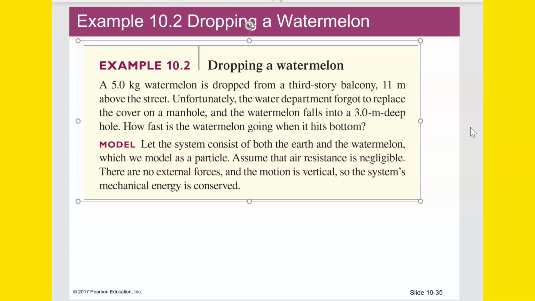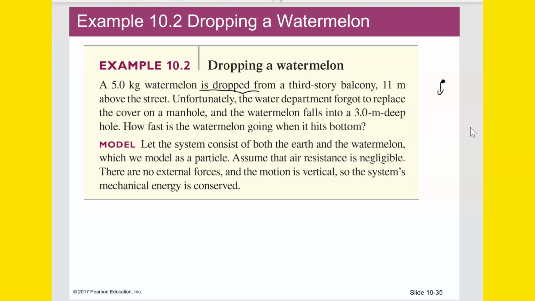Okay, so we can do this with an energy transfer kind of a problem. We could also do dynamics and kinematics, where we do the force and get the acceleration and then do kinematics. We could do that, but this is actually probably easier here. So a 5-kilogram watermelon is dropped. Okay, so at the beginning, all the energy is potential. If it's just let go, then at the moment it's let go, it has no kinetic energy because it's not moving for that split-second moment, so it's all potential.